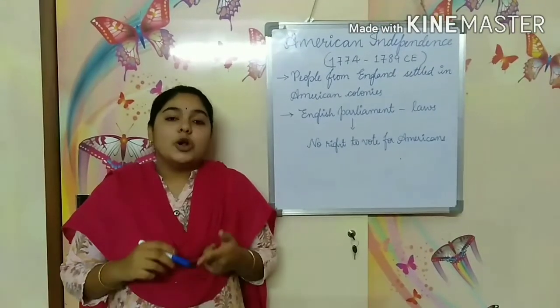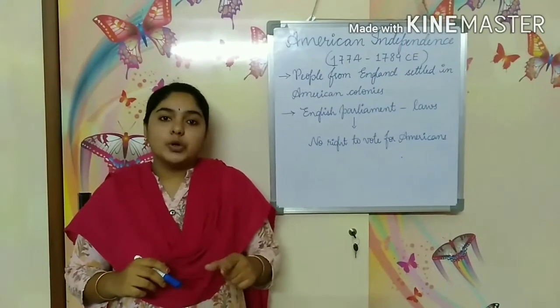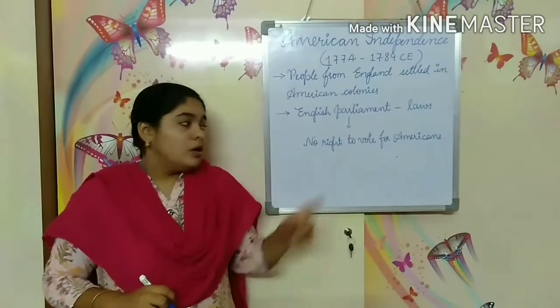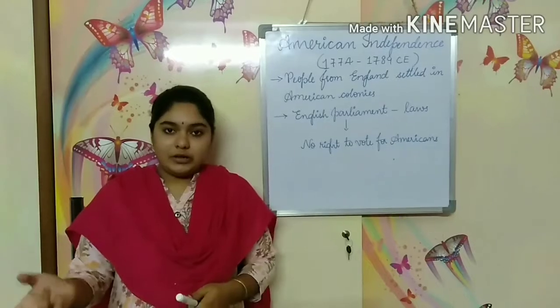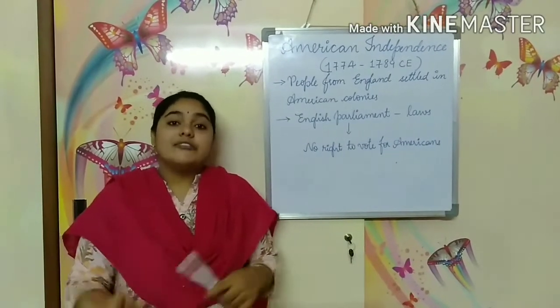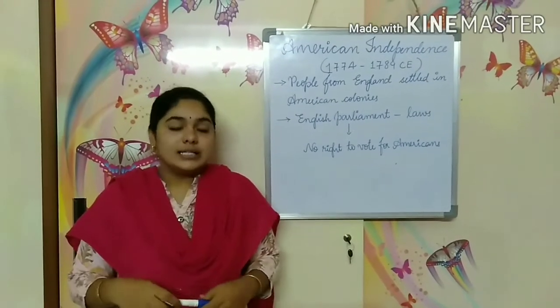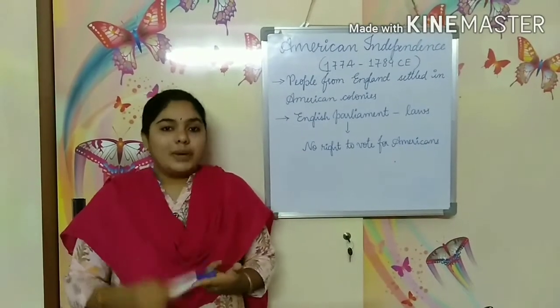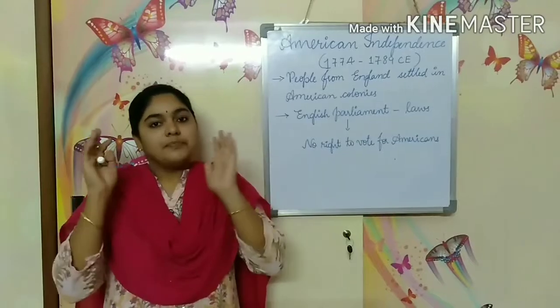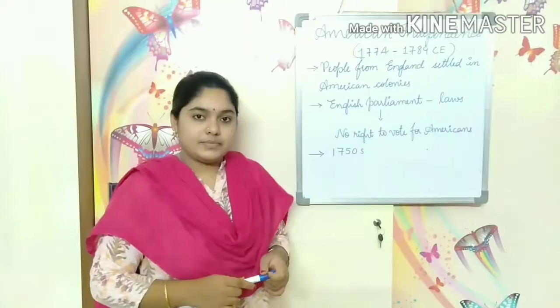But they did not give the right to vote to the American people. So the American people did not have the right to vote for the Parliament of Britain. So why should they have to pay taxes? That was their concern. As we don't have the right to vote, why should we pay taxes? That was their main issue.